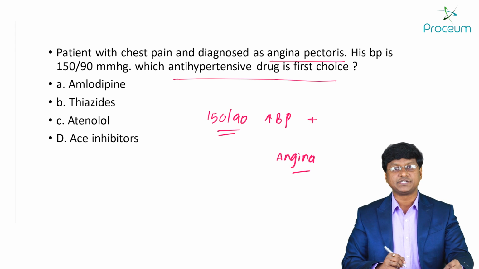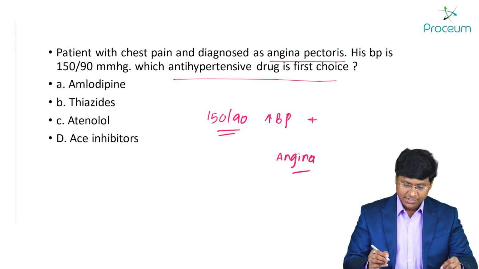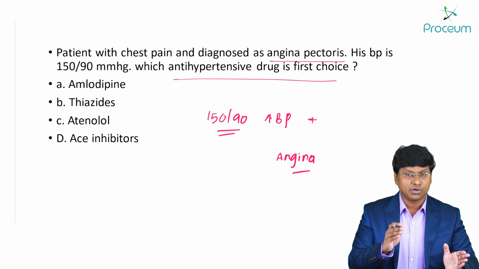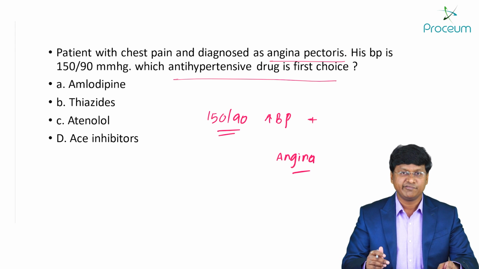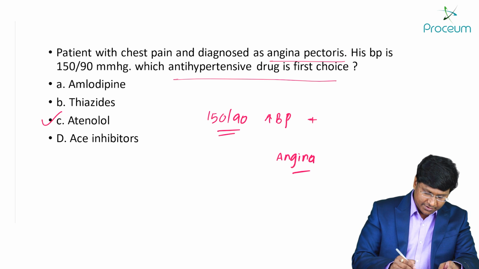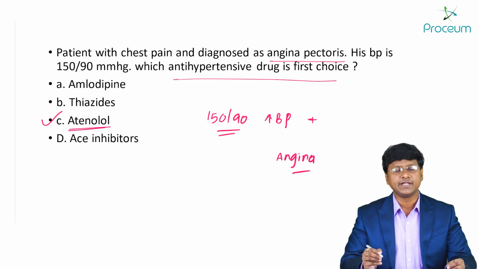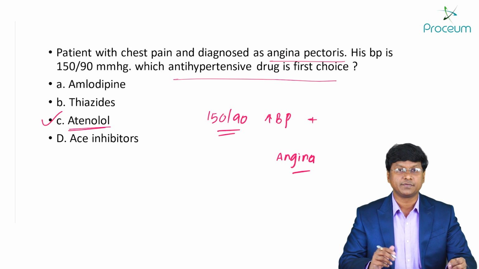Right, along with that, the patient is having angina pectoris. Now, in a combination of hypertension with angina pectoris, the ideal drugs that need to be given are cardioselective beta blockers. Either you can give atenolol or you can give metoprolol. So the answer to this particular question is atenolol.